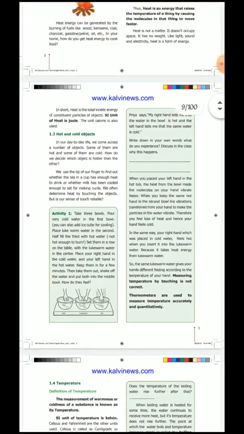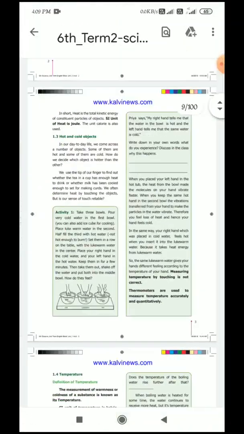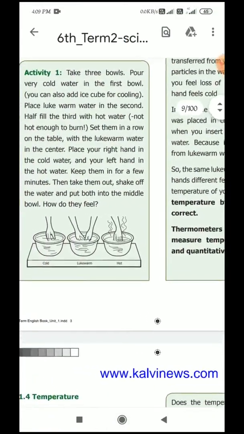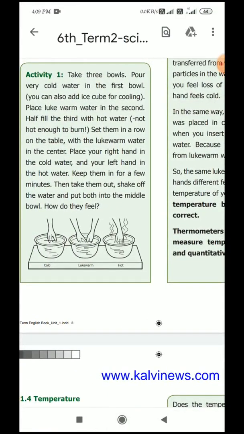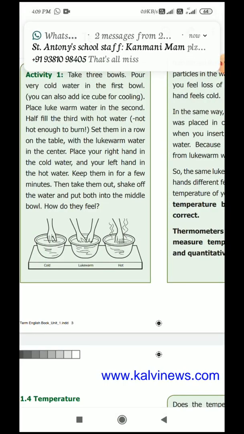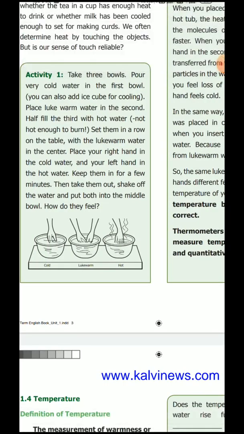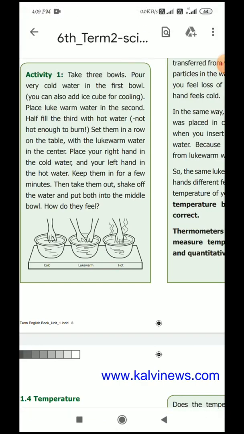Next, here they give an activity for you. Take 3 bowls. The first bowl should be very cold water, and the next one is lukewarm water. Lukewarm water means what? Normal water. And the third bowl, hot water.